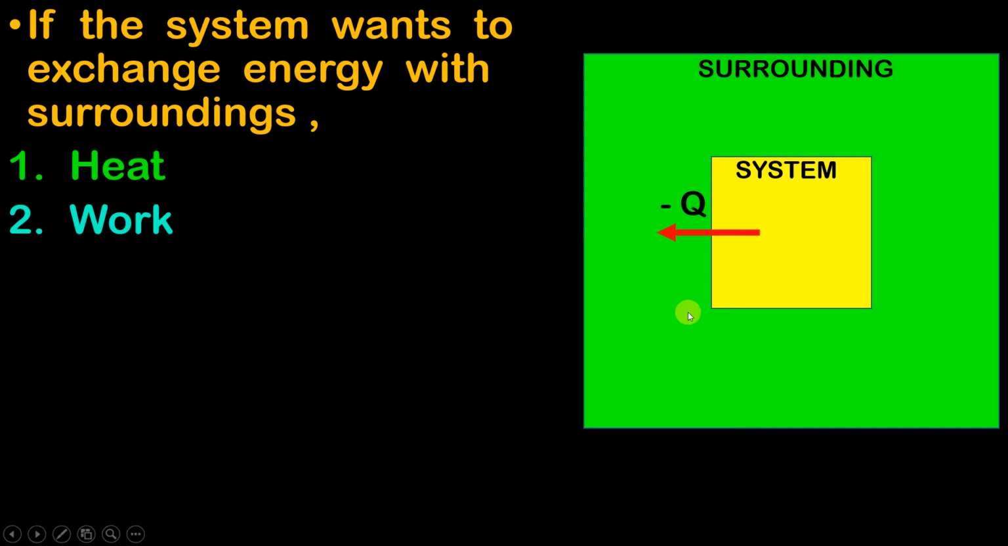Okay. Now, if the temperature of the surrounding is greater than the temperature of the system, then what will happen? The heat will now flow from surrounding to the system. Okay.